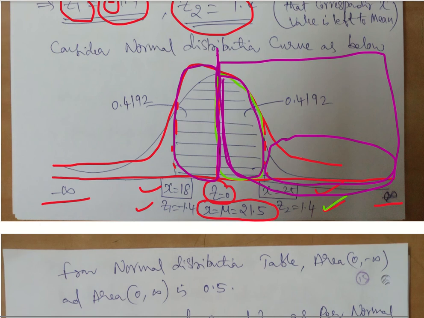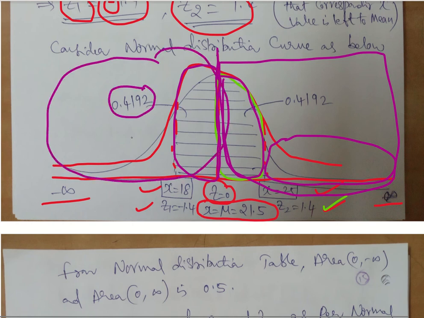So this is the identification we have to see from the area perspective. Similarly here, the total area on the left hand side is 0.5. In that it is already covered 0.4192. Remaining is going to be the difference between these two. That's what it is. Okay.